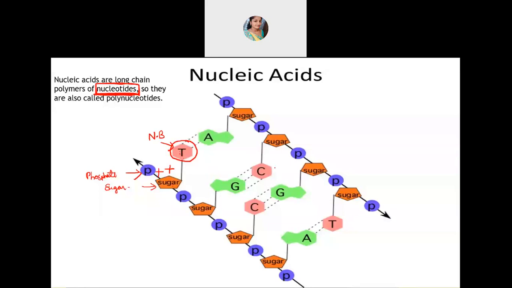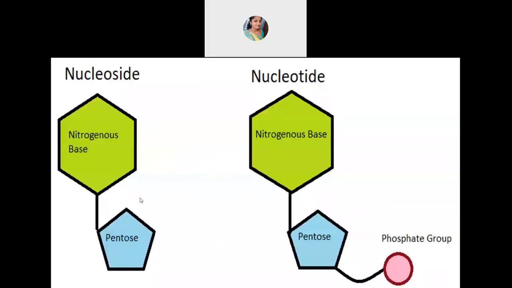Nucleic acid, I said, is a long chain polymer. That again I have just put over here, this side. You can see nucleoside is when nitrogenous base combines with a pentose sugar. But when all three are combined together, that is nitrogenous base, pentose sugar, and one phosphate group, these three components linked together give rise to a nucleotide.